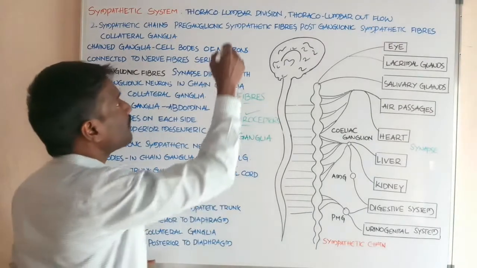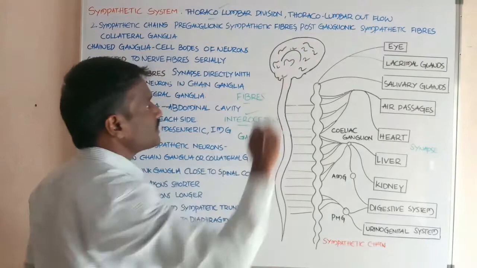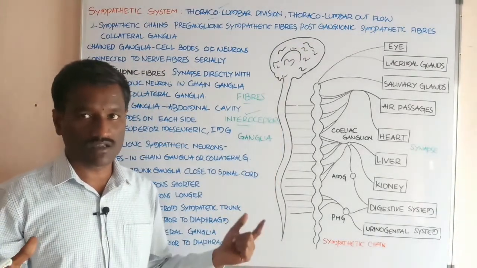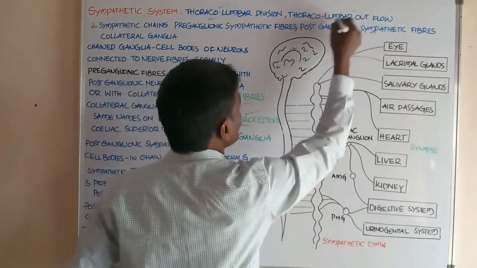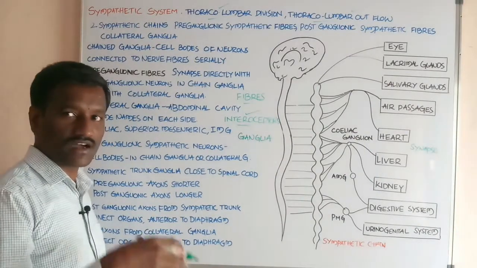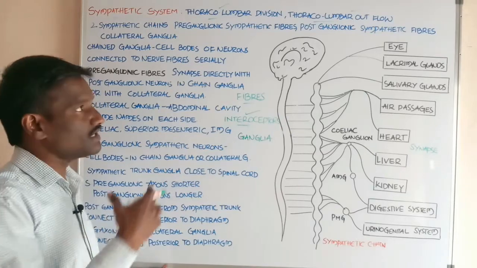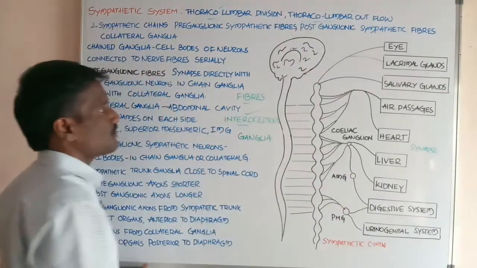Hence this is called the thoracolumbar division, and the outflow of the nerves comes out from the thoracic and lumbar regions of the spinal cord. Hence the outflow of the entire sympathetic division is called thoracolumbar outflow.